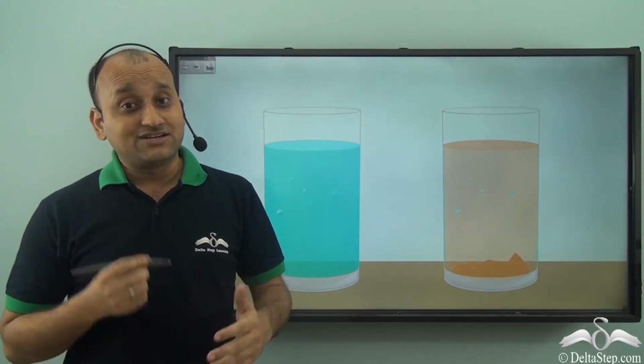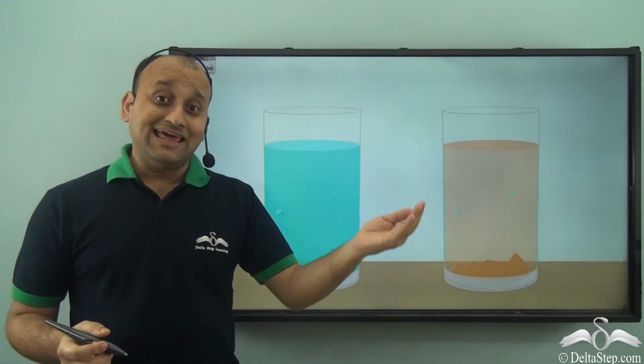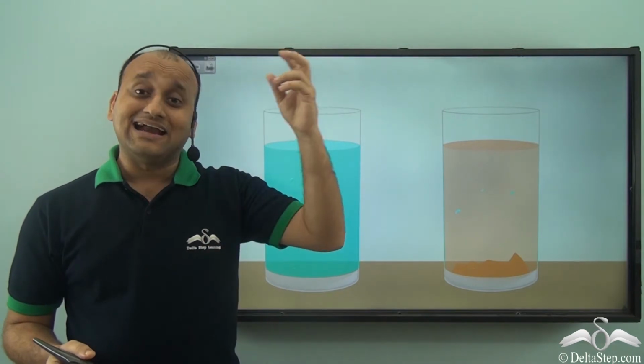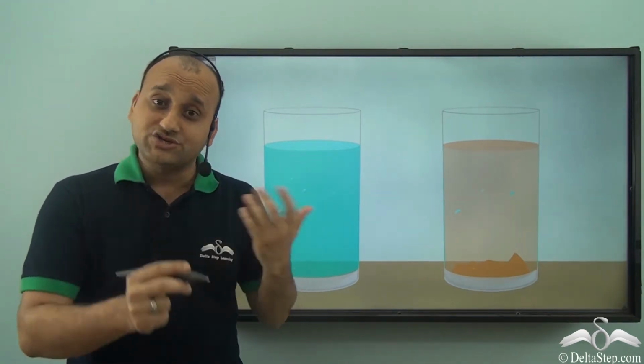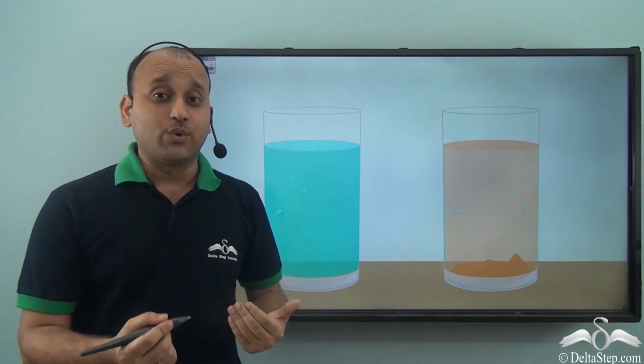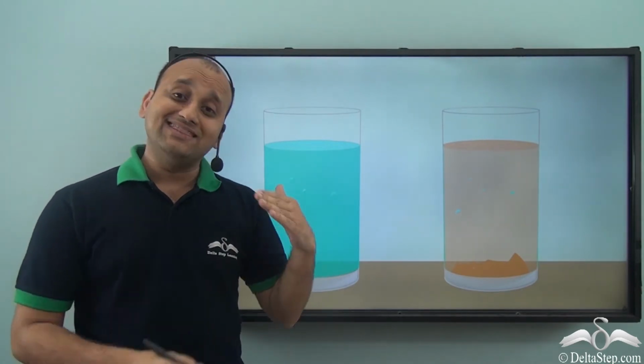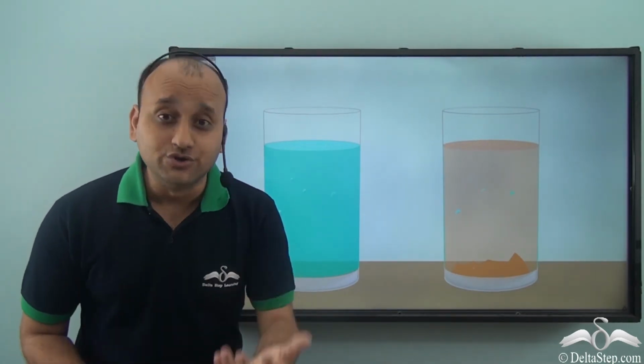So some things are soluble in water, for example salt and sugar. So the thing that you add to water, that is the solute, for example salt and sugar. And these solutes were added to what? What was the liquid? It was water, right? So water is the solvent in this case, and they together formed a solution.